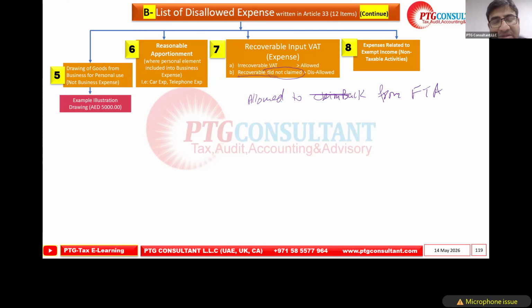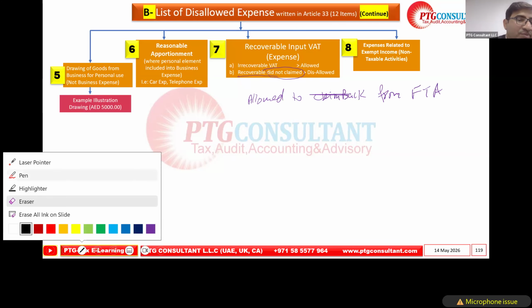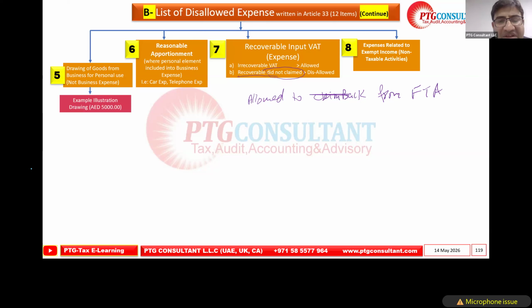What is the example? Like we purchase normal trading goods, normal business activity. I'm just giving a common example. We receive the vendor bill. The vendor charges us 10,000 plus 500 VAT, so the total bill is 10,500.